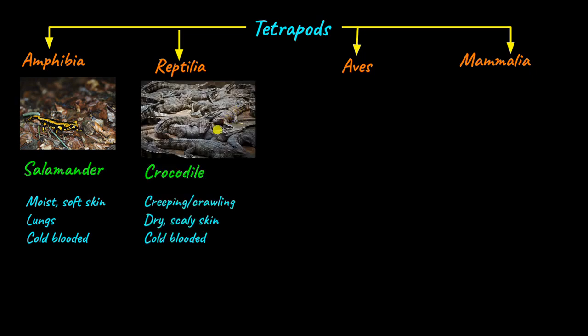Reptilia includes all reptiles like crocodiles and snakes. These are animals that move in a creeping or crawling manner. This fits because the word reptilia is derived from the Latin word repere, which means to creep or crawl. Their skin is dry and is covered with scales, and often animals like snakes shed their skin as they grow. Now, reptilia are also cold-blooded organisms, but this is where the feature of cold-bloodedness ends, because Aves and mammals are not cold-blooded. Then, what are they?